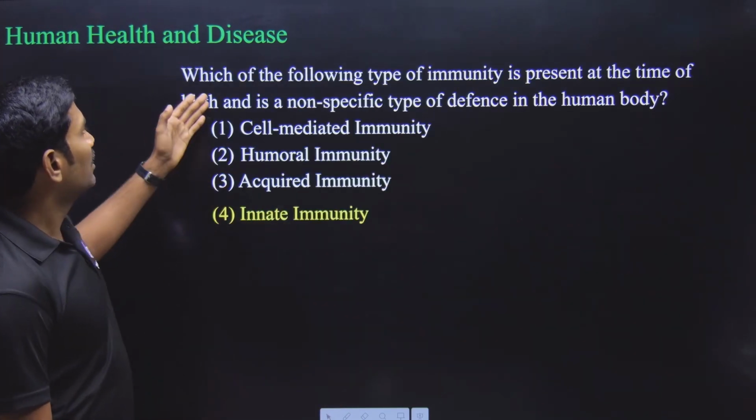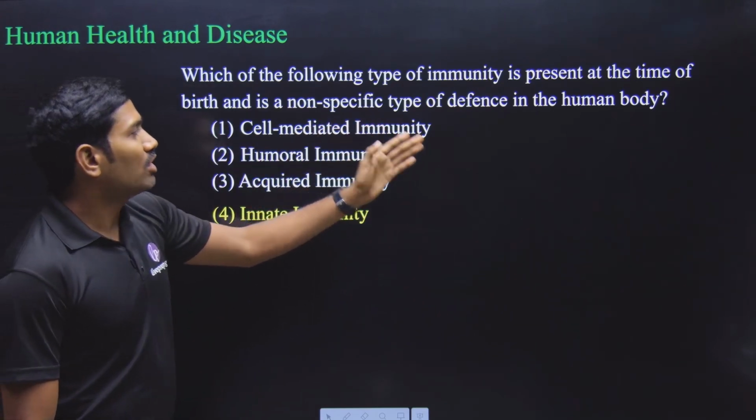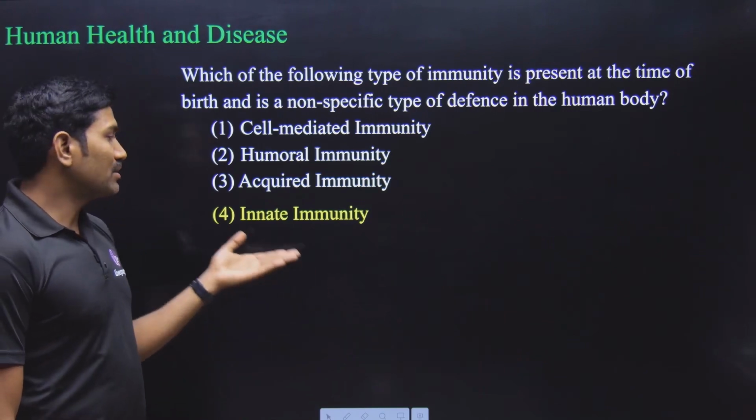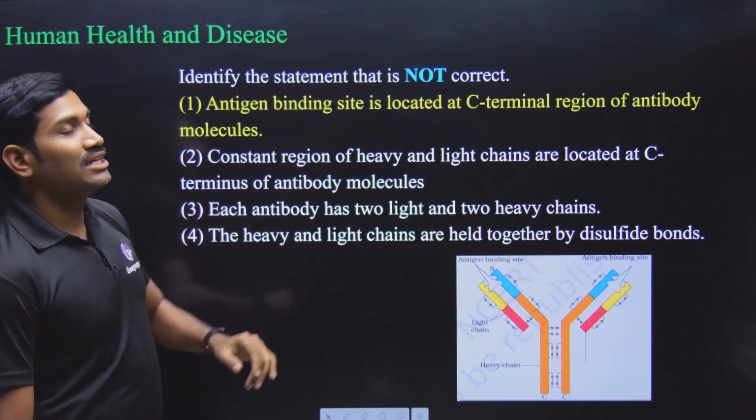Okay. Next one. Which of the following type of immunity is present at the time of birth and is a non-specific type of defense in the human body? So non-specific but present by birth. What is that? Innate immunity. Okay. Next one. Identify the statement that is not correct.